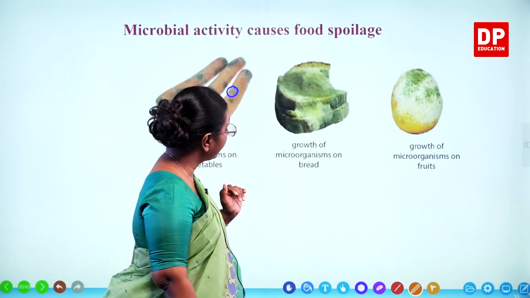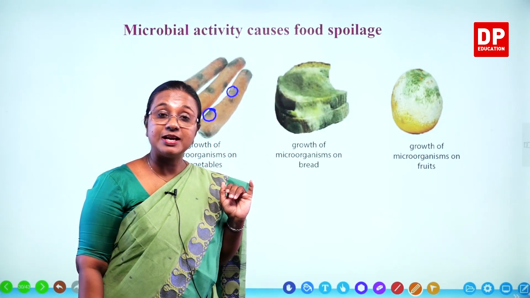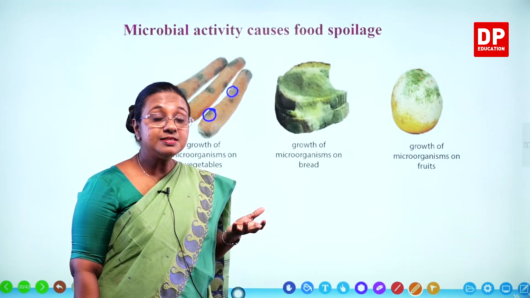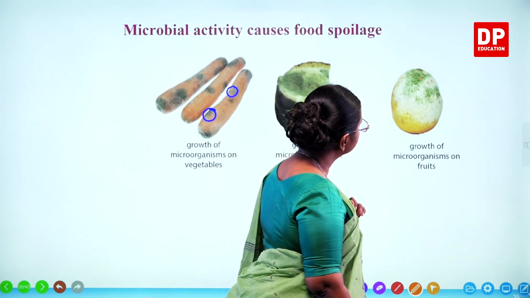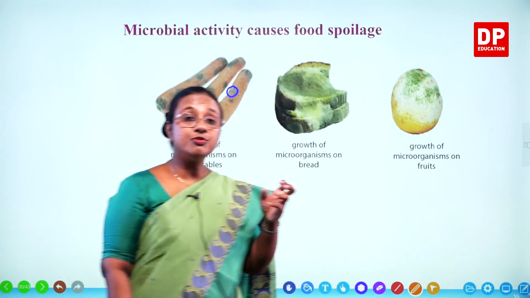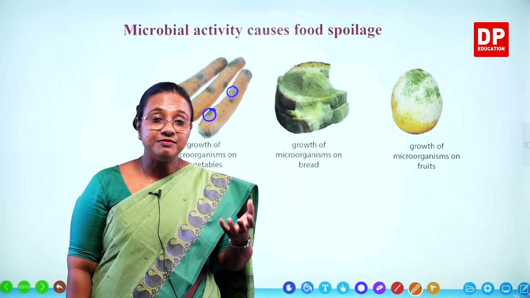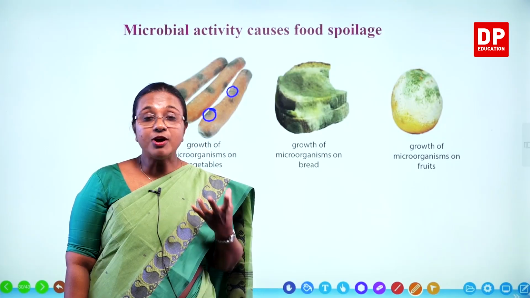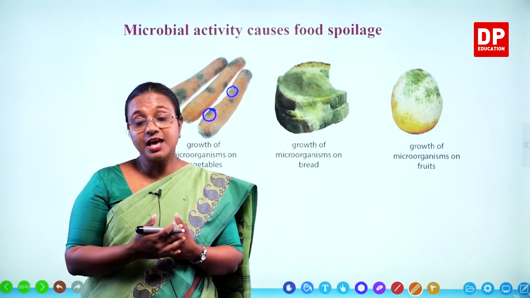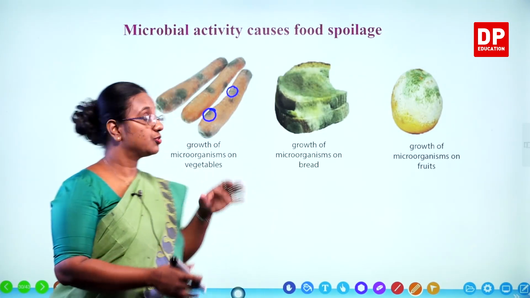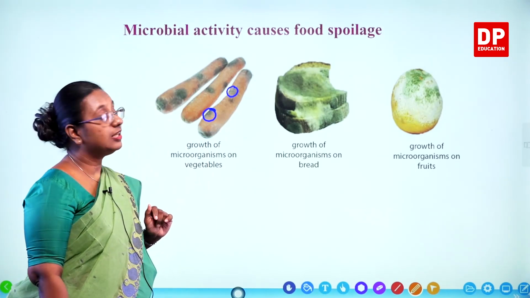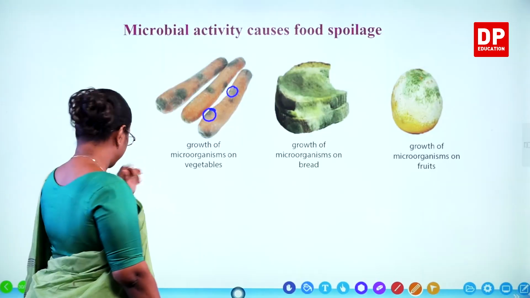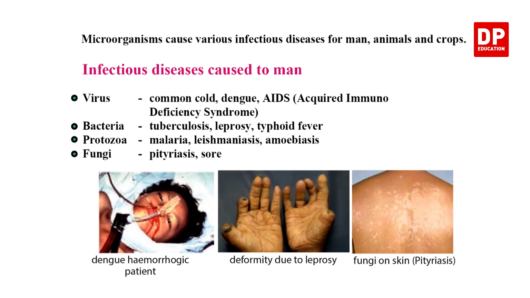Then growth of microorganism on bread. What is this microorganism? It is mucor, a type of fungus. And growth of microorganism on fruits. Even fruits become very soft, they give a weird smell, so you cannot eat the food, and also their nutritional value is lost. So all these we have discussed before. Microbial activity causes food spoilage, the first one. Then we'll move on to the second type of harmful effect.